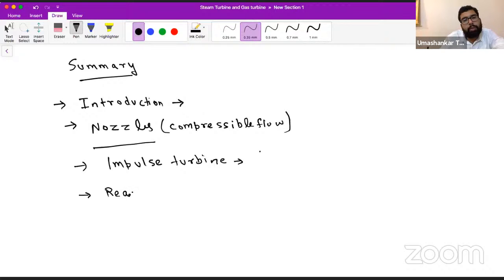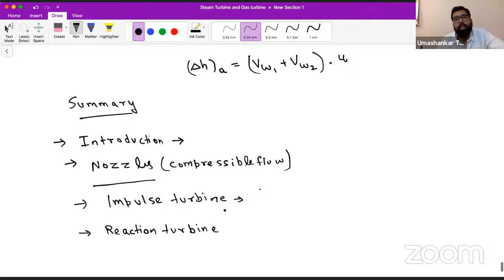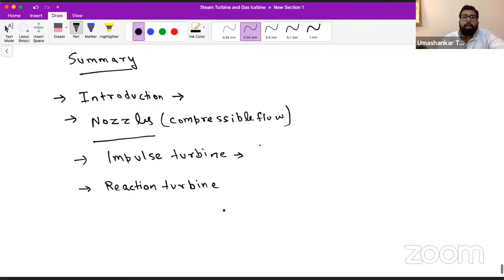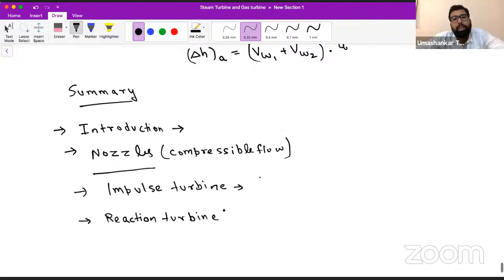So these last two sessions, this session we have dedicated for reaction turbine, but although it is very much similar to the impulse turbine, so our discussions are very much limited. So lastly, we have covered this reaction turbine. You have seen what are the differences of reaction turbine with impulse turbine, mathematical differences, analytical differences. And now we have solved some questions on reaction turbine and have seen the reheat factor as well.